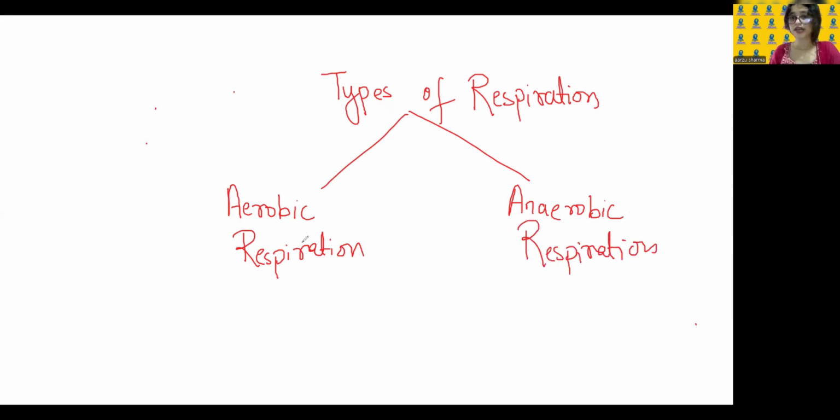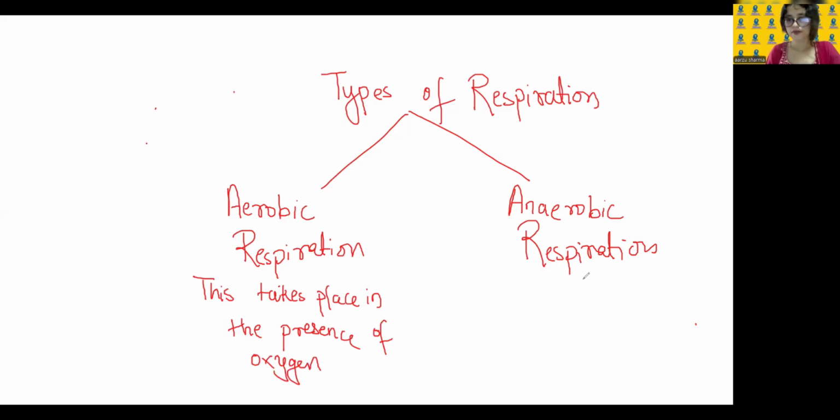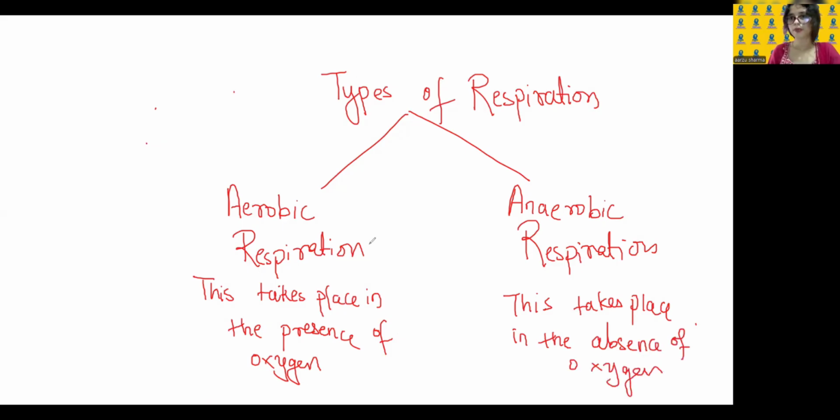Aerobic and anaerobic. Let me make you write down the definition of both of them, okay? This respiration takes place in the presence of oxygen. I'm making you write down in short. This respiration takes place in the absence of oxygen. Okay.